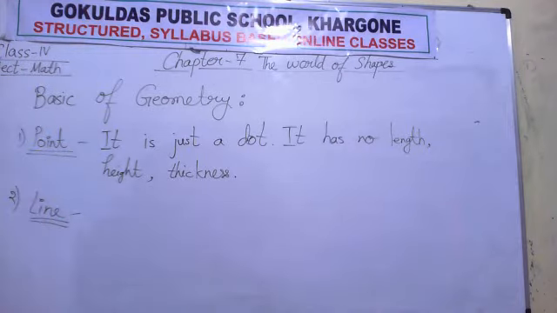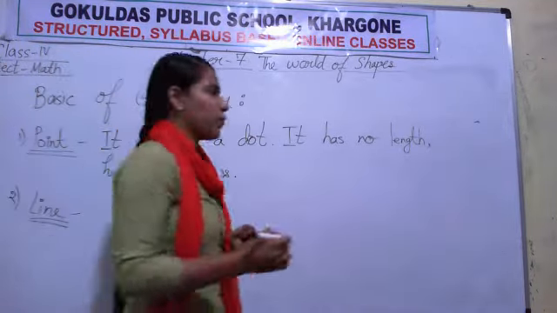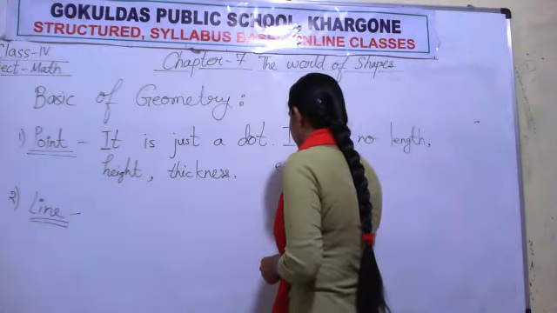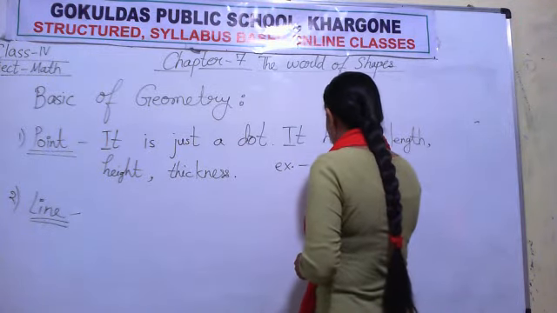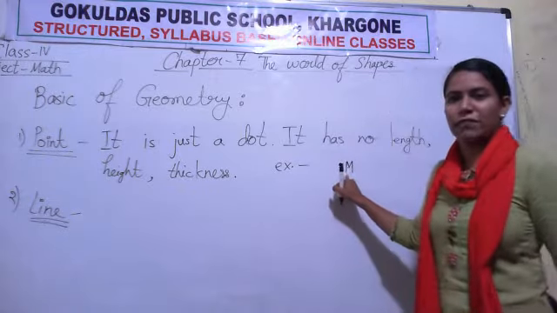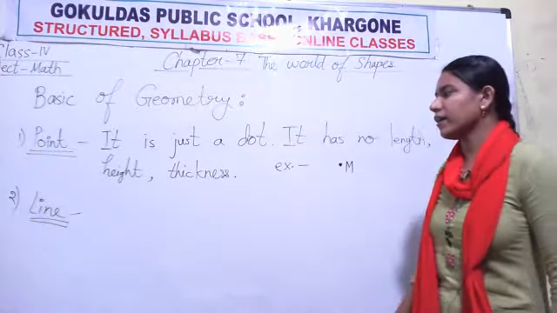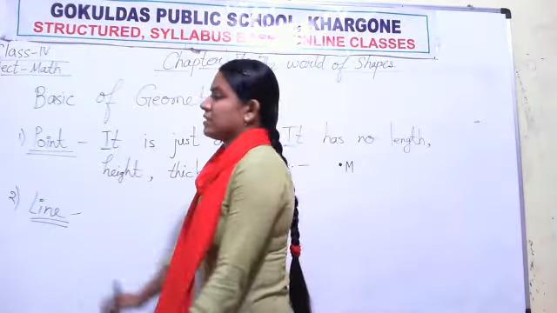Next is line. Now what is line? Now you know what is point. For example, I am drawing a point here. It is a point. I am giving it name M, point M. Now what is line?